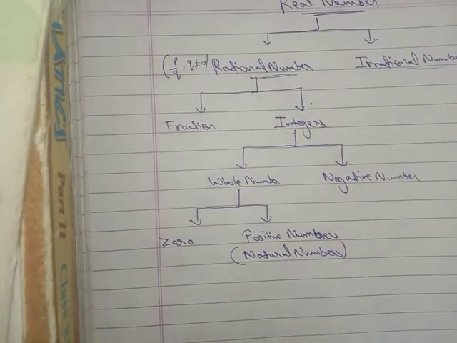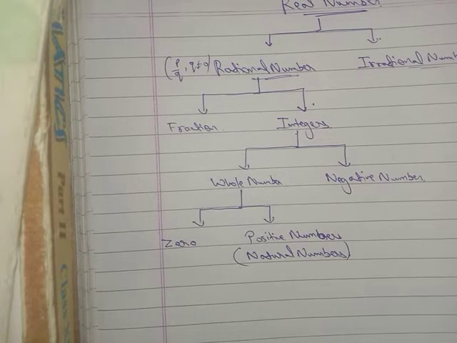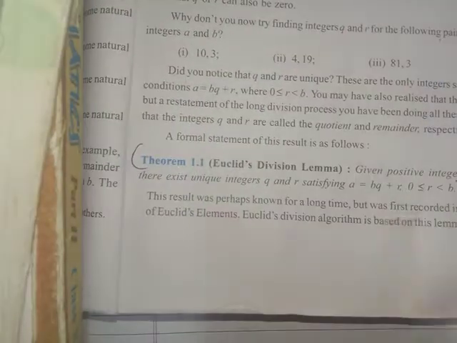After that, we start our first topic, Euclid division lemma, from the chapter. What is it? A theorem is there. Proof is not there, only a theorem. You have to note this one also.